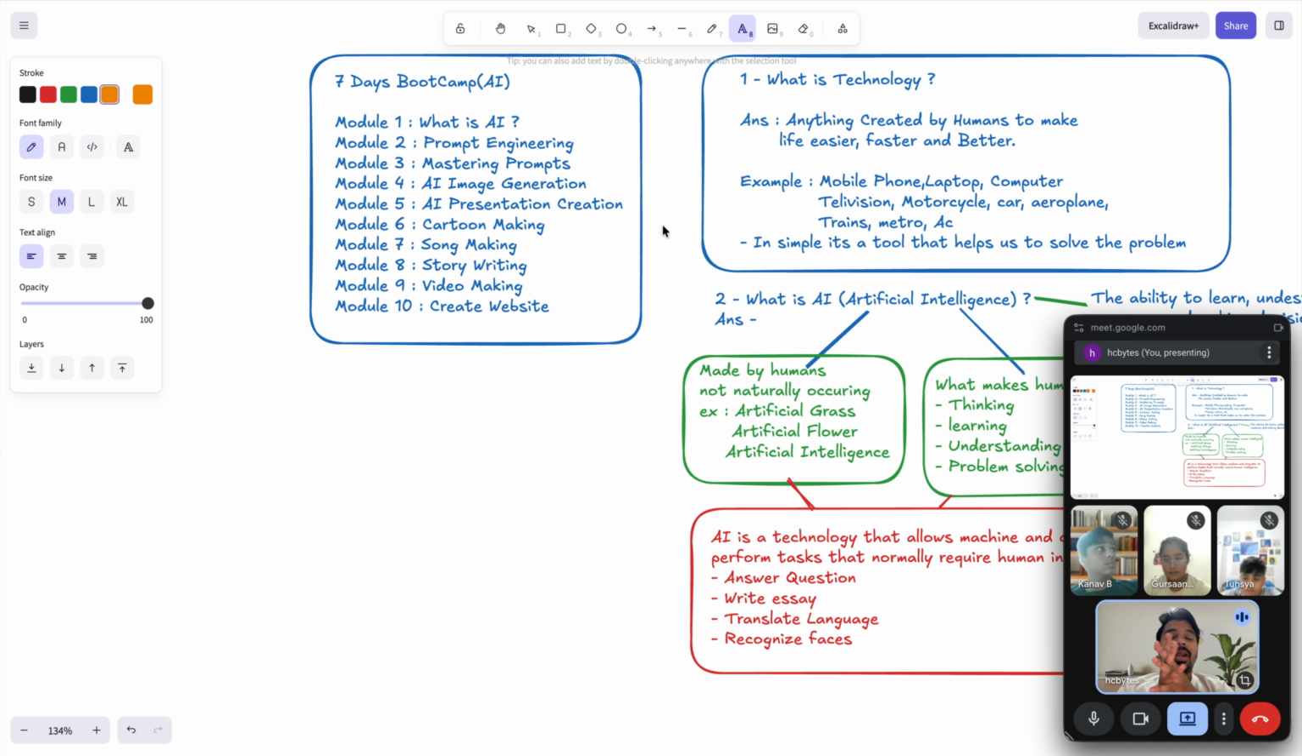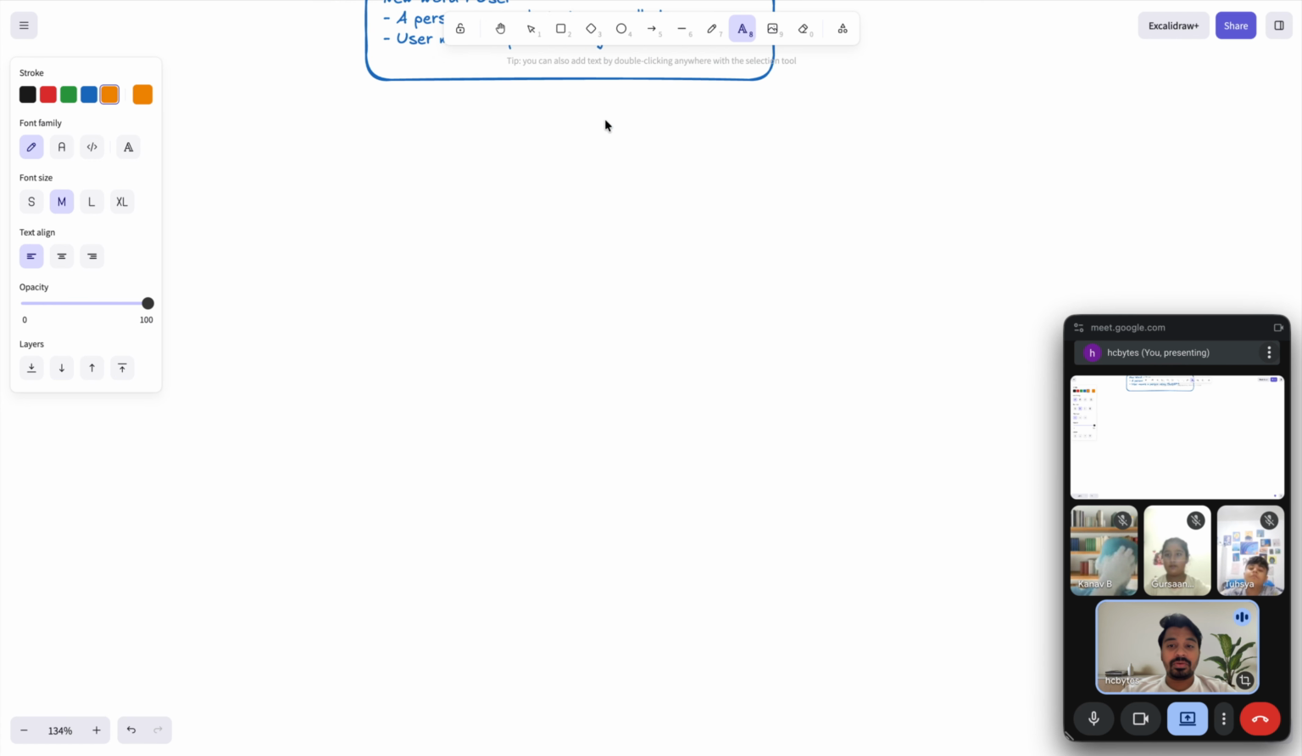But now what happened when AI came into existence? Now if you don't know HTML, CSS, or JavaScript, you are able to create a website with the help of AI. That means low code, no code, vibe coding. That means without knowing even a single syntax of any programming language, you are able to create a website. So now this is our last module, module 10.